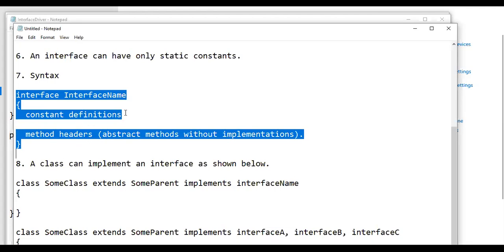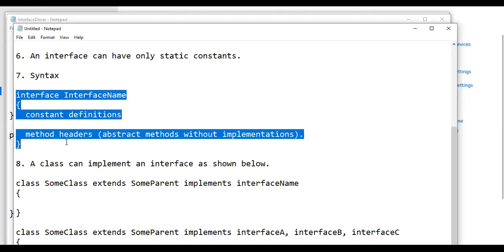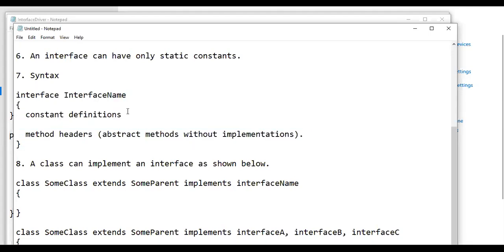Okay. So from this you can understand that an interface is similar to an abstract class. The only difference is that in an abstract class there will be abstract methods and also normal methods, whereas in an interface all methods will be abstract. And an interface can have only static constants. Okay.